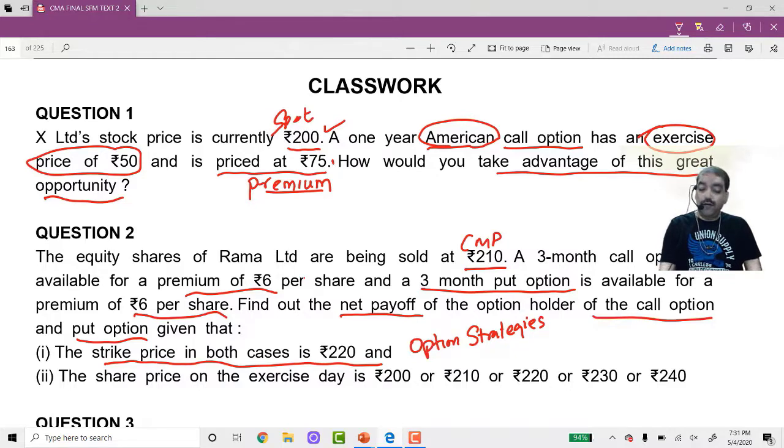And it is called a straddle strategy. I'll do all the strategies together, but for the time being, what is the speciality of this straddle strategy? Among option strategies, there is one particular strategy called a straddle strategy, where you are buying a call option.